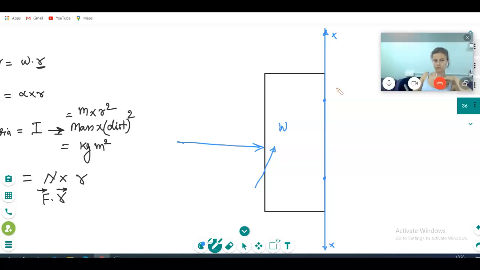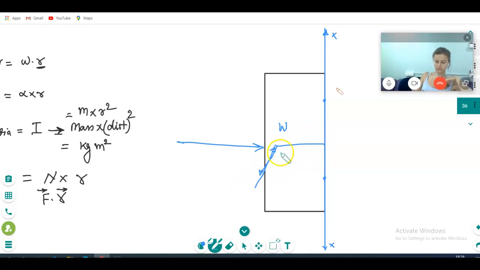Perpendicular. Why? Why not this way? Because it's not going to move. So you have to apply the force in a particular special direction, from the axis of rotation perpendicular. See this axis of rotation, and you have to take the perpendicular direction.